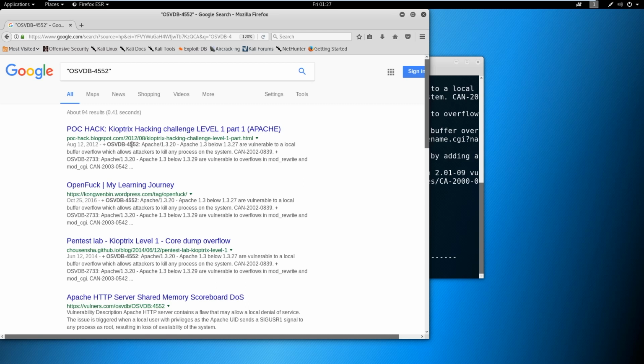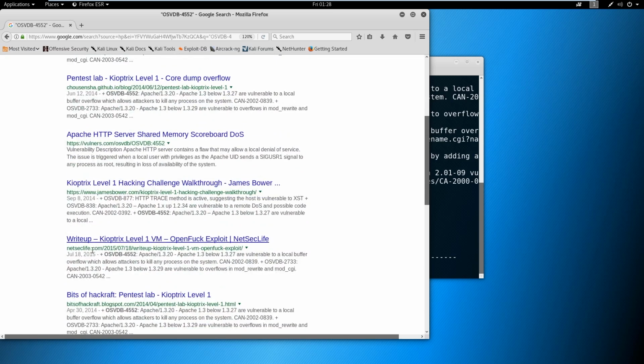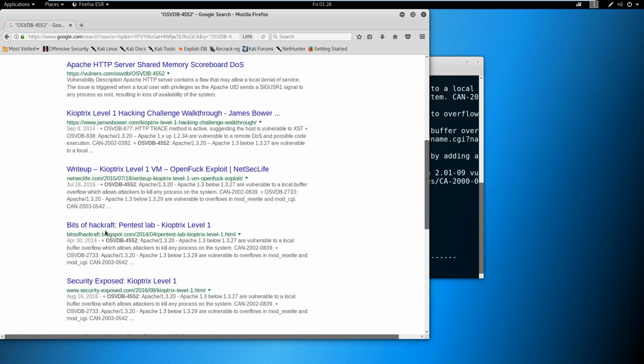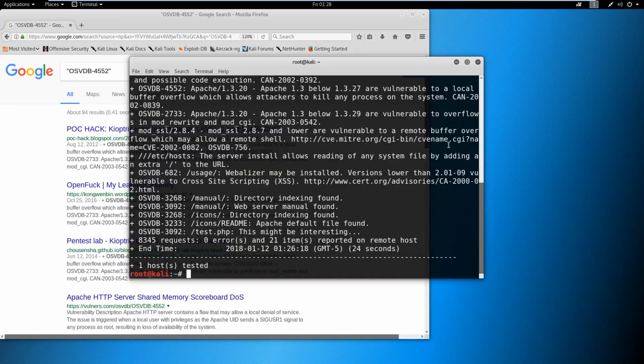So if we look here, you can see that Kioptrix comes up in a few of these, so there are walkthroughs for this. I encourage you not to look at these yet until we get through the course. We're going to do our own walkthrough, so don't get ahead of me here. There are answers out there, I will say that now. It doesn't look like anything's showing up outside of these Kioptrix results. We're really not finding anything on this vulnerability, but this is what we would do.